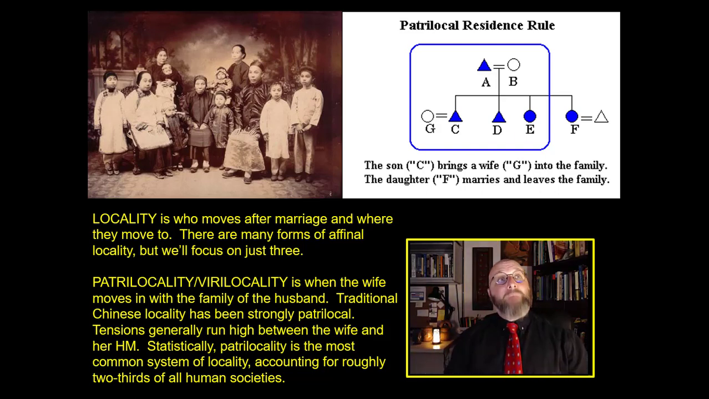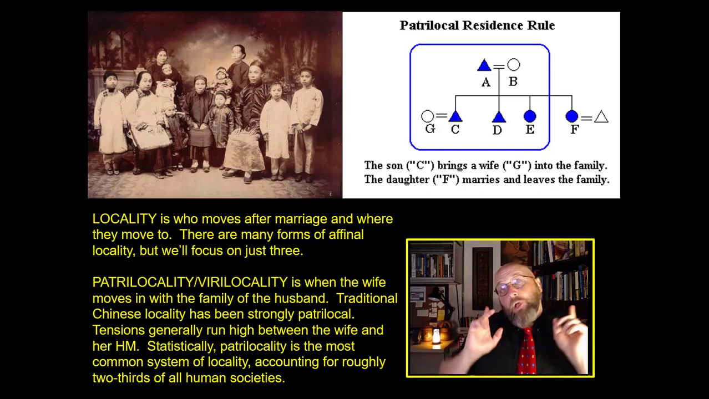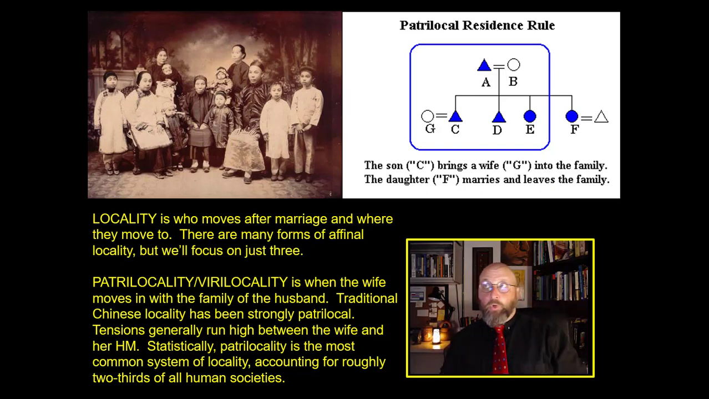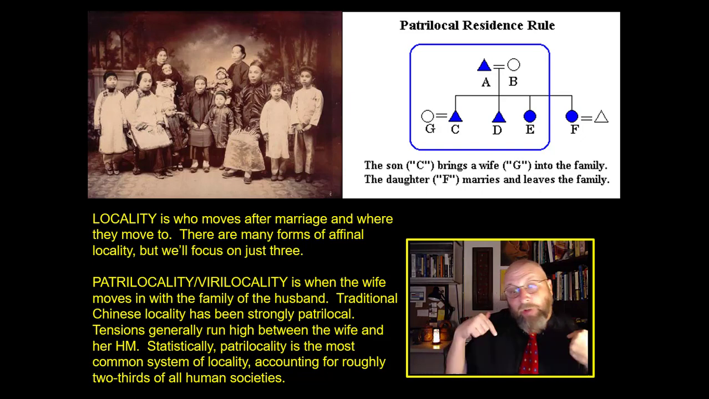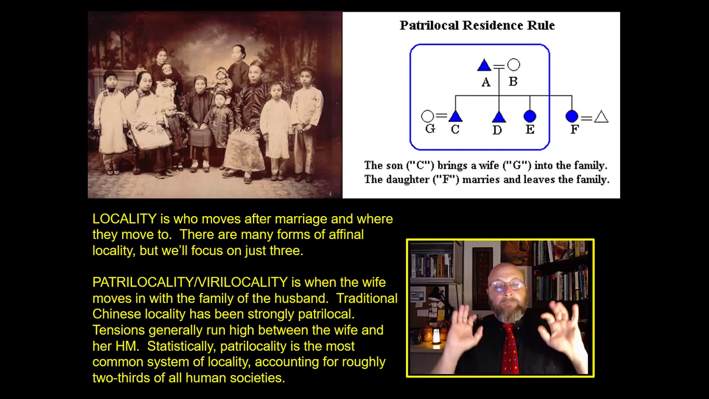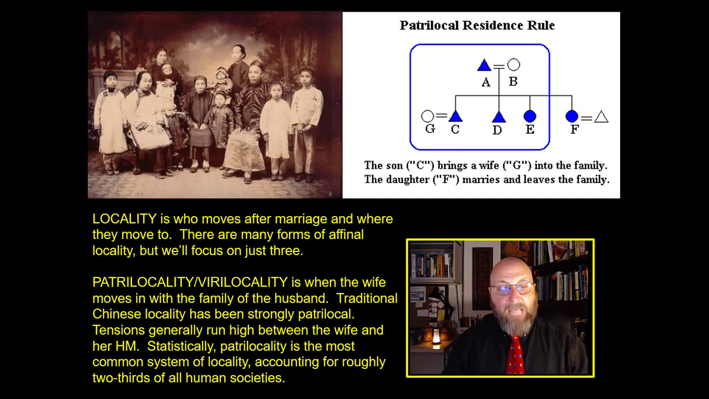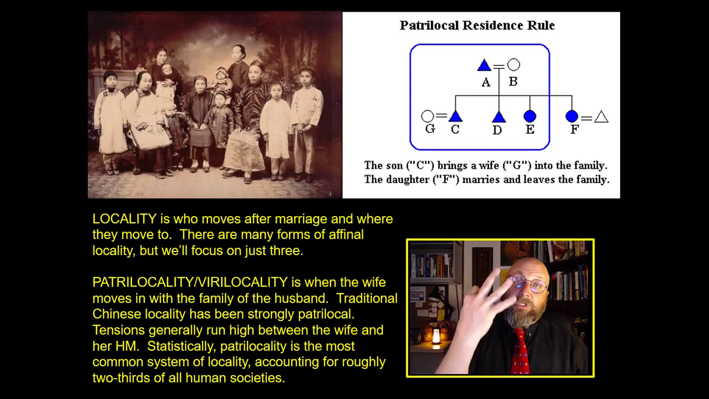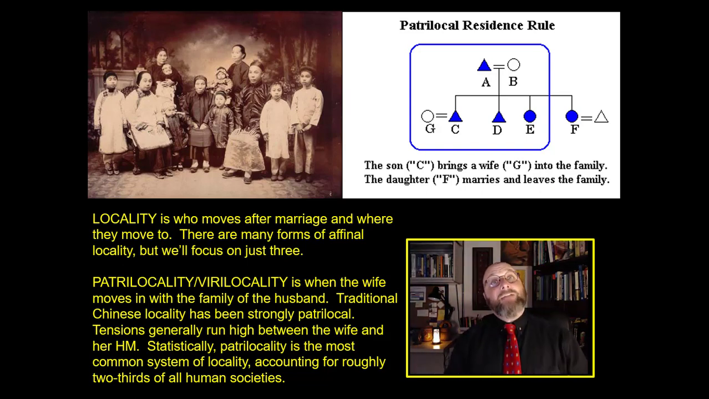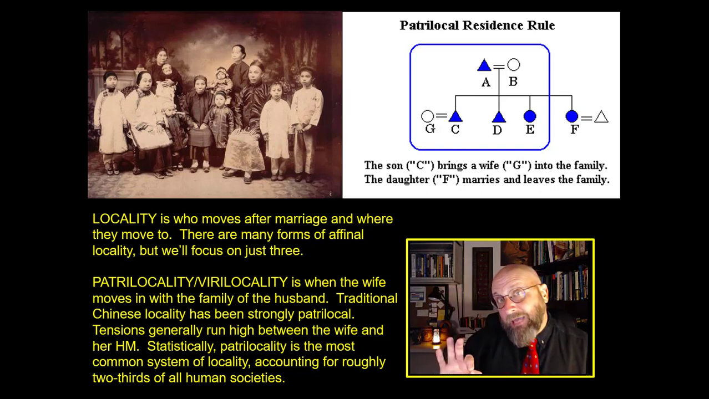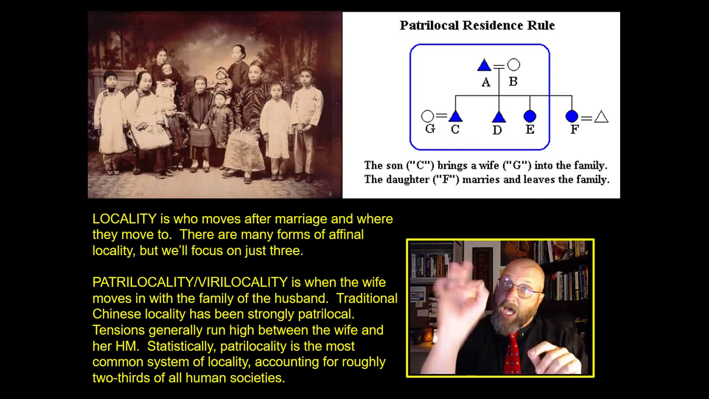In addition to vertical descent, you have a horizontal element: locality. You have different patterns of locality. Now, locality involves who moves after marriage and what house you actually move into. And there are many forms of affinal locality, but we're basically only going to focus on 3. Patrilocality, and a type of patrilocality is called virilocality. Now, patrilocality is when, after marriage, the wife moves into the household of the husband.